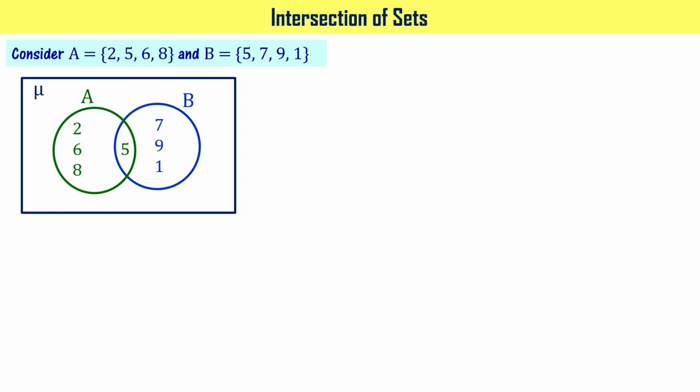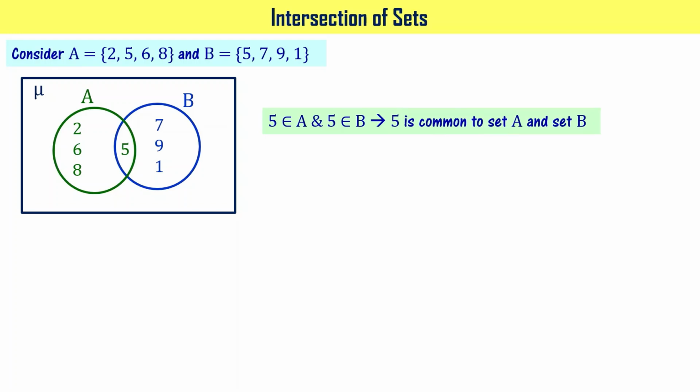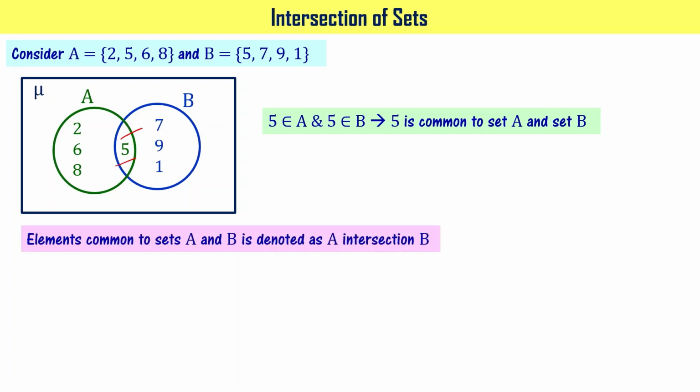As you see here, 5 belongs to A and B also. So you can say that 5 is common to set A and set B. The elements that are common to set A and set B are denoted as A intersection B.